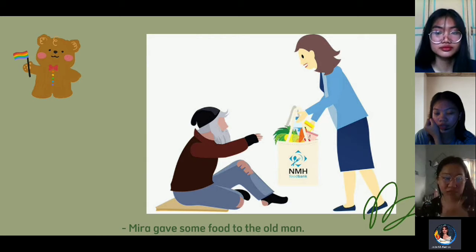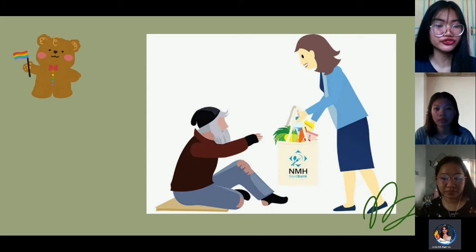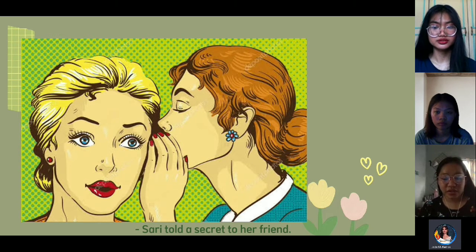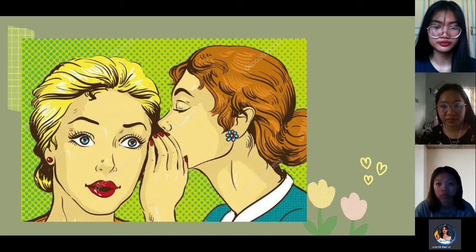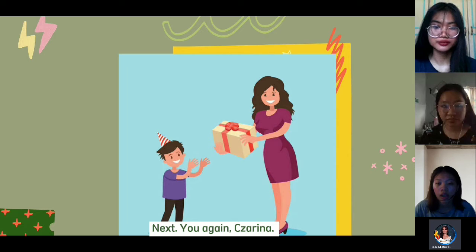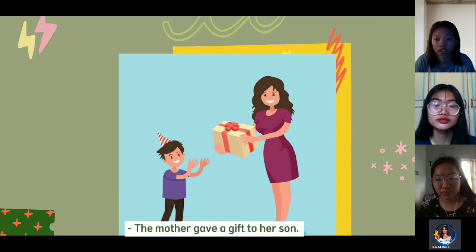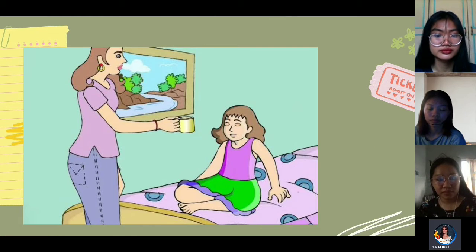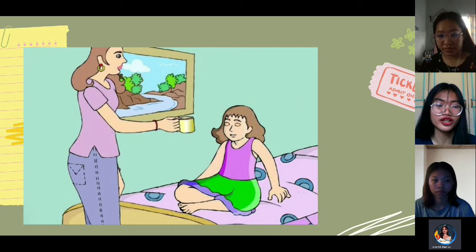Mira gave some food to the old man. Okay, very good. Mira gave some food to the old man. Next, how about this, Miss Porciungula? Sari told a secret to her friend. Okay, Sari told a secret to her friend. Next, Miss Serena. The mother gave a gift to her son. Very good. Next, Dian. She made some milk for her daughter. Okay.